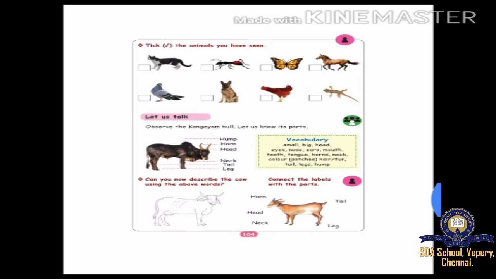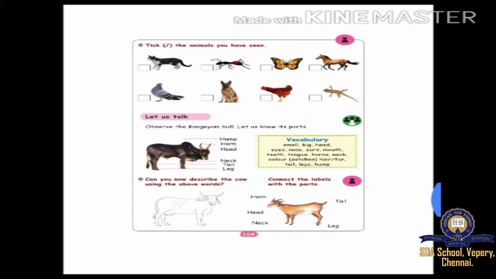See the hump. H-U-M-P, hump. It is a little bit bigger on the top. That is the hump. Horn. You know horn? Two horns are there. Kombu. Head. You know what is head? We are also having a head, and the cow, Congayam, is also having a head. Neck. See the dotted line. That is the neck for Congayam. Next one is tail. Tail is very thin and long. Next one is leg. It has 4 legs, but in the picture we cannot see them.